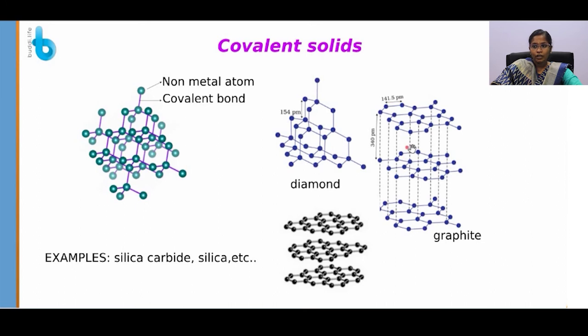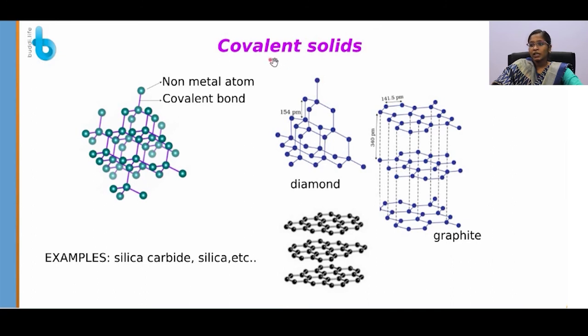One exceptional case of a covalent solid is graphite. This is due to the typical layer structure of graphite. If we see the structure of diamond, the carbon atom is bonded tetravalently, whereas in graphite, the carbon is bonded to only 3 atoms, whereas the fourth electron behaves as a free electron, which moves in between these layers. When a potential difference is applied, these free electrons behave as charge carriers and conduct electricity, so graphite is a good conductor of electricity.